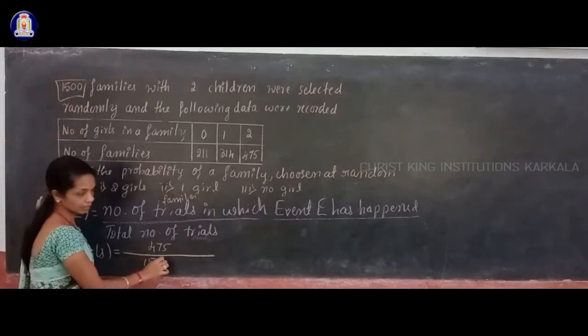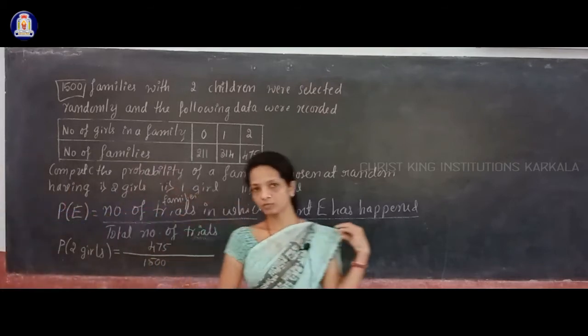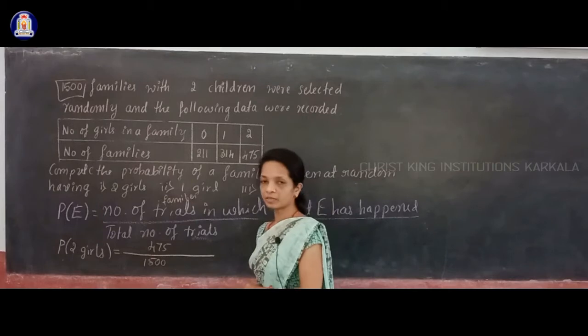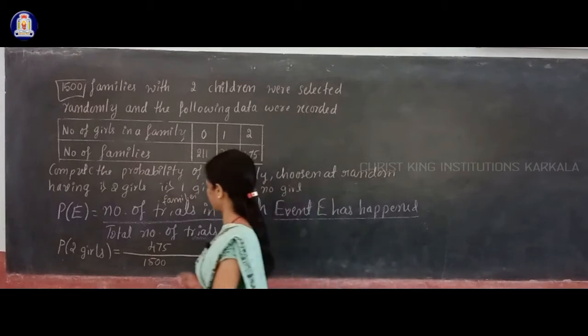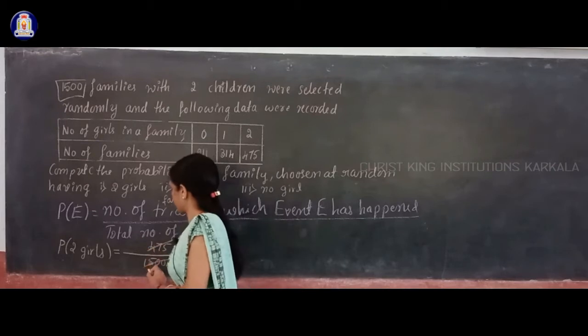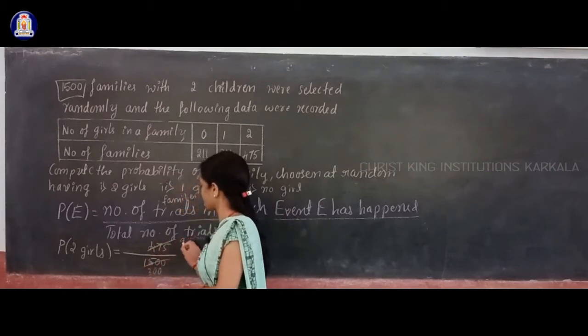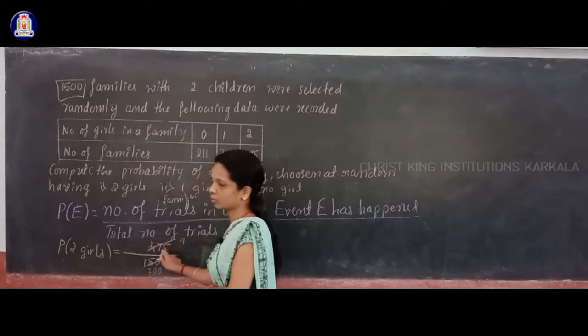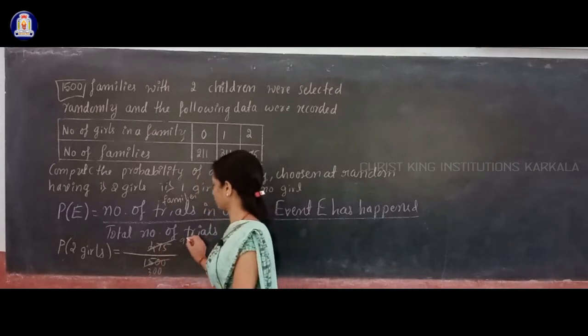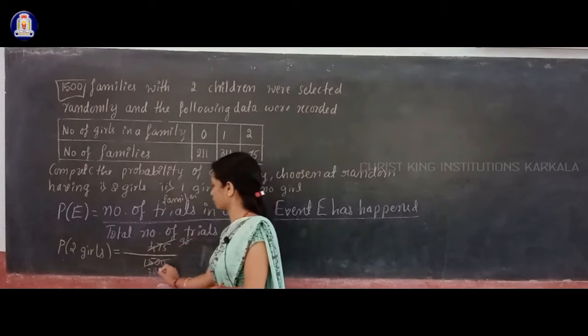So in the total number of trials place you write 1500, and since both the numbers can be cancelled by 5, you simplify this further. Cancel by 5, and again you can cancel by 5.